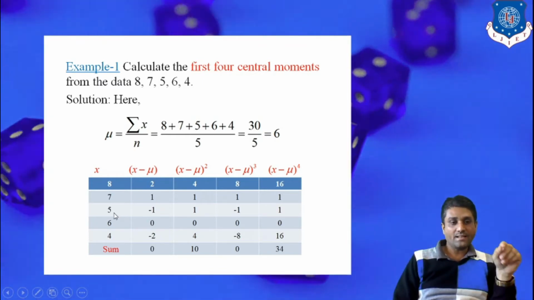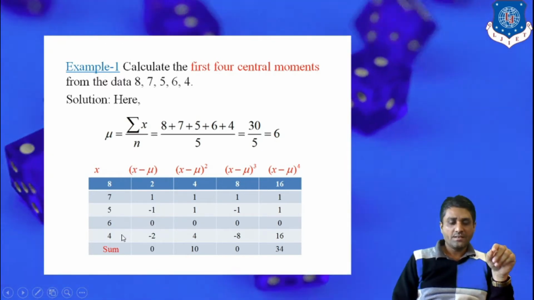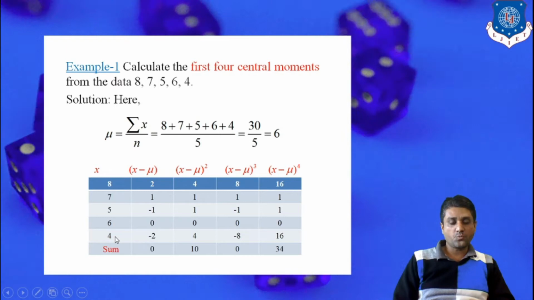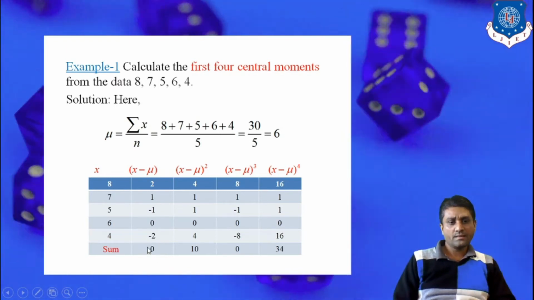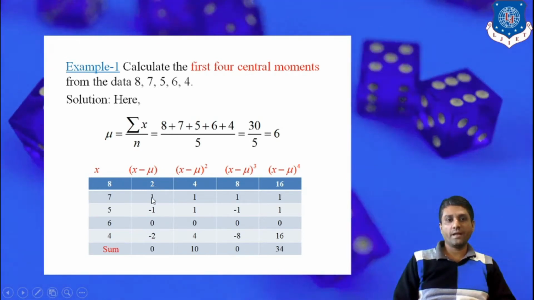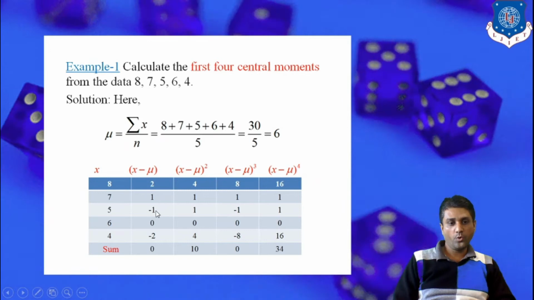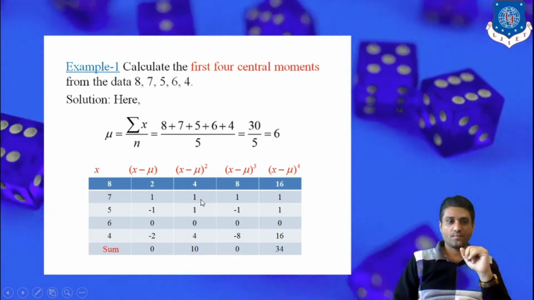For this cell, x is 5, mu is 6, so 5 minus 6 is negative 1. Similarly, for this cell, x is 4, mu is 6, so 4 minus 6 is minus 2. Now the sum of this particular column: 2 plus 1 is 3, 3 minus 1 is 2, 2 plus 0 is 2, 2 minus 2 is 0. So the sum is 0.